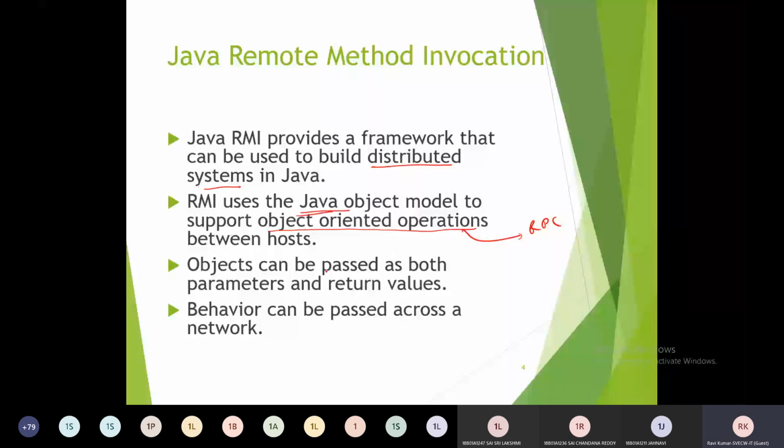Objects can be passed as both parameters and return values, as we usually do to call local methods. But the requirement is that we need to have a network. So this is a simple architecture for RMI.